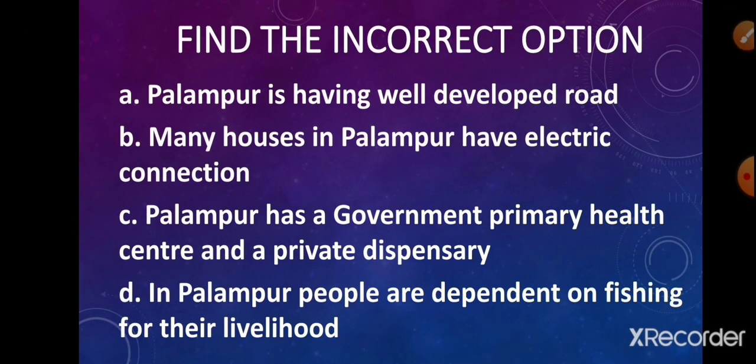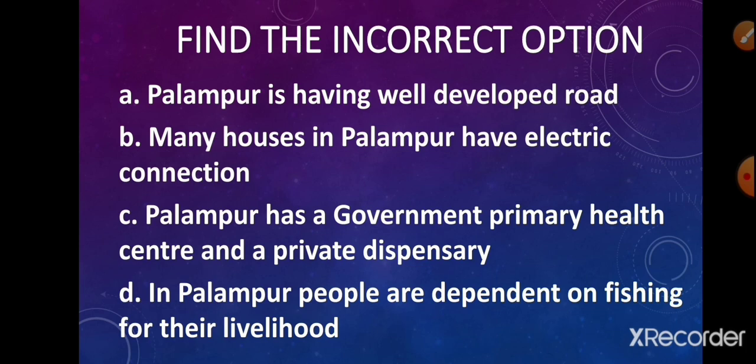Now here 4 options are given. You need to find the incorrect option. Option A, Palampur has well-developed roads. Option B, many houses in Palampur have electric connection. Option C, Palampur has a government primary health center and a private dispensary. Option D, in Palampur, people are dependent on fishing for their livelihood.